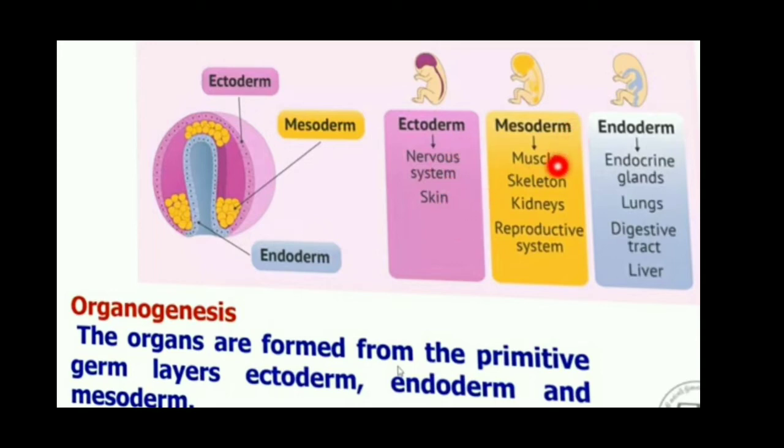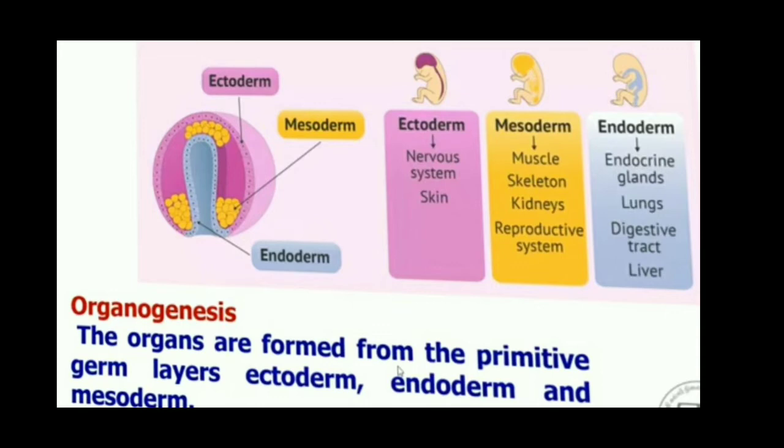From mesoderm, muscle, skeletal system, kidneys and reproductive systems are formed. From endoderm, endocrine glands, lungs, digestive tract and liver are formed. So, in the organogenesis process, the organs are formed from the primitive germ layers: ectoderm, endoderm and mesoderm.